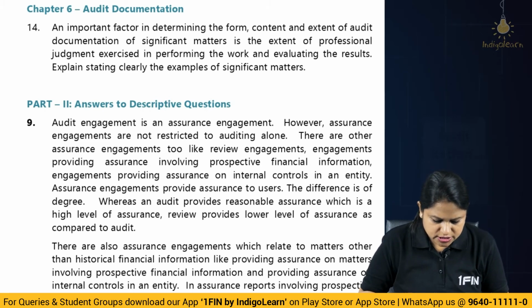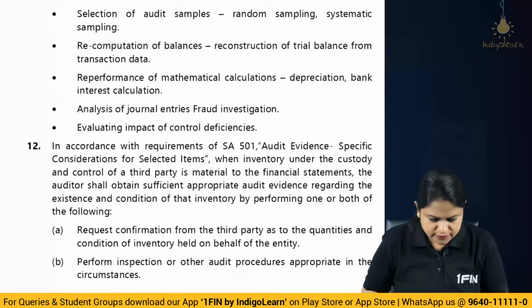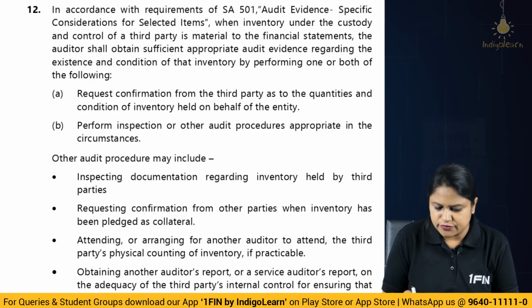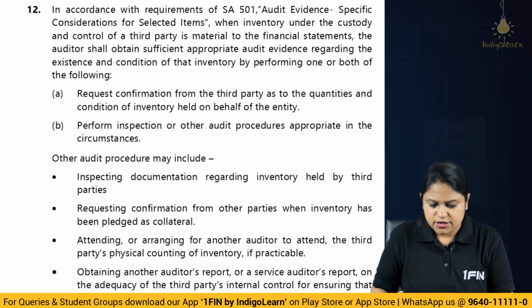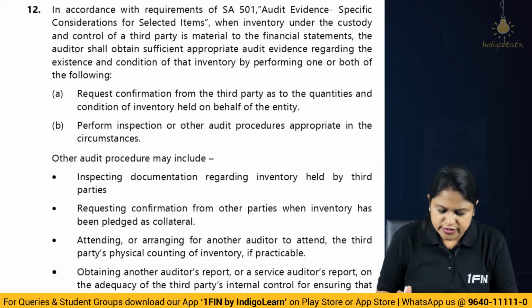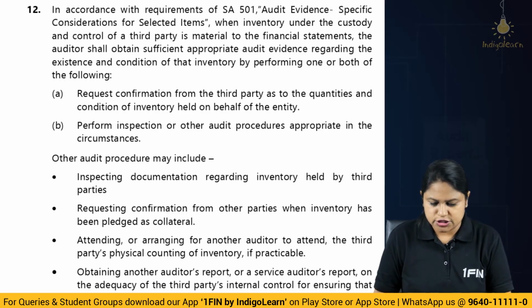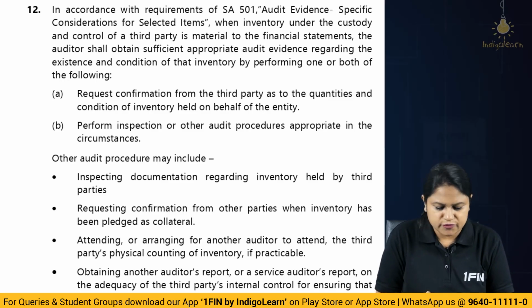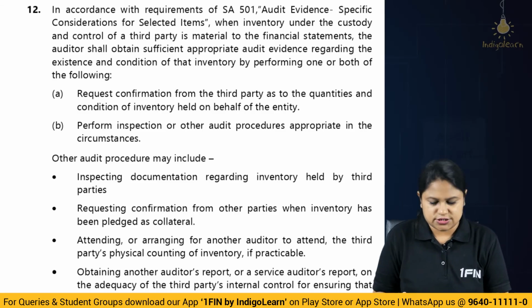So we took 3 questions now. The 3 questions were regarding, first, SA 501, where I told you that you have to give the understanding. So specific considerations for selected items. You have to obtain information from the third party. So any of the following procedures, or all the procedures, you can perform. One or both you can perform: request confirmation from third party and perform inspection or other procedures.